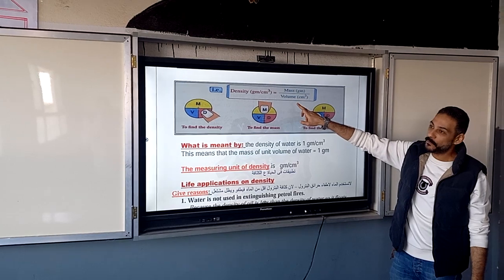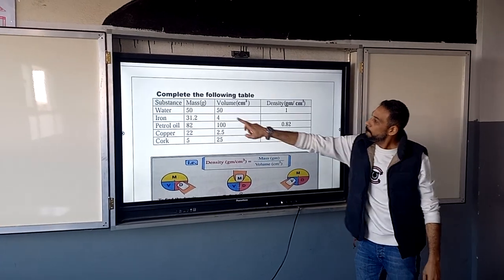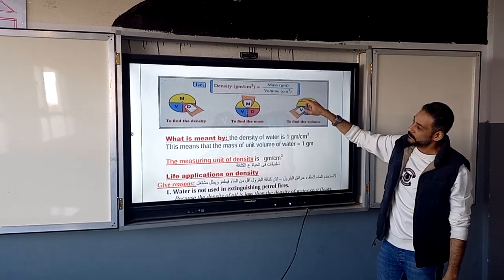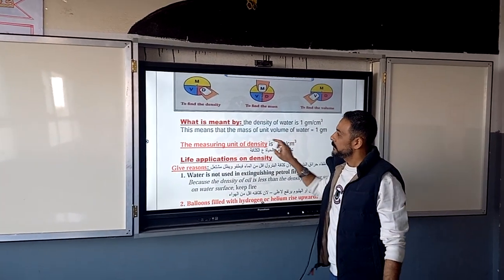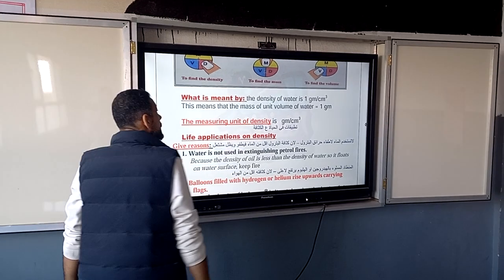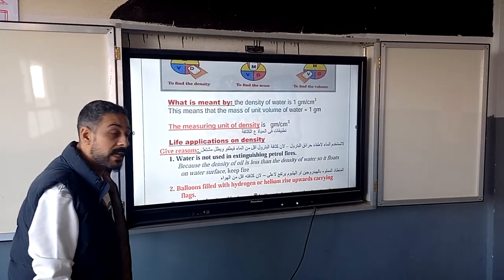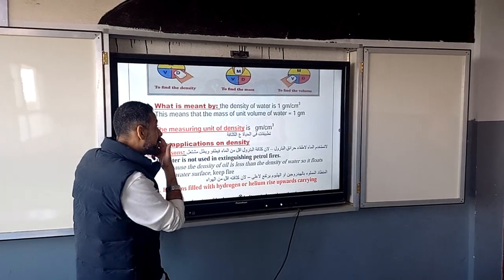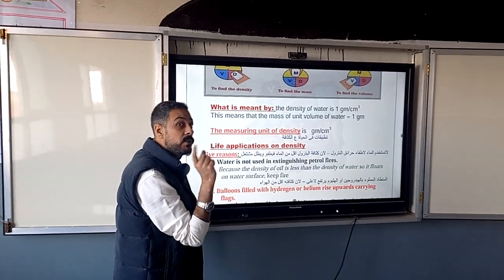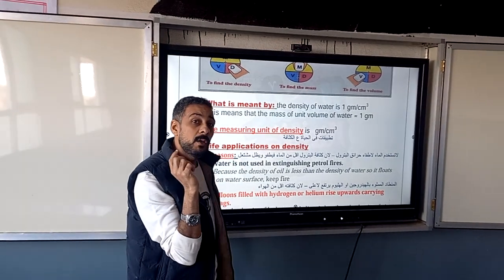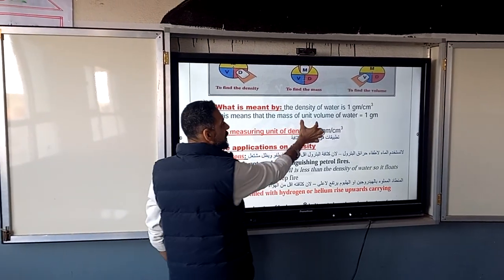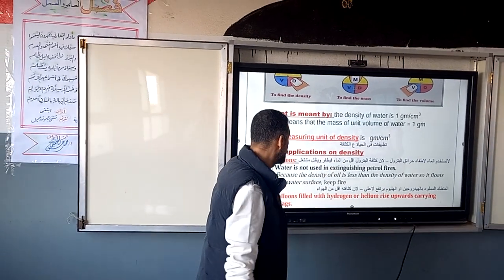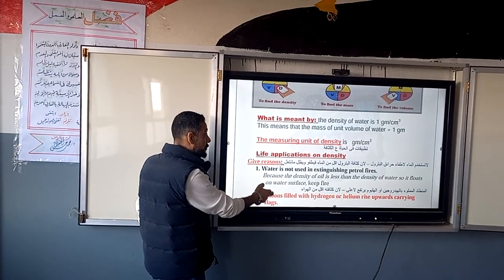Mass over volume equals 1. What is the meaning of that? The density of water is equal to 1 gram per cubic centimeter. That means that the mass of a unit of volume is equal to 1 gram. What is the meaning of unit of volume? It means 1 cubic centimeter.